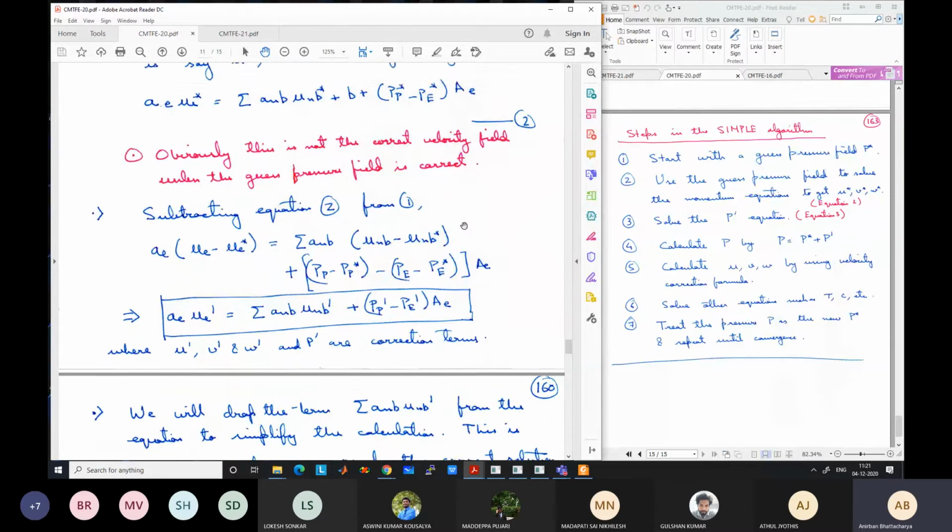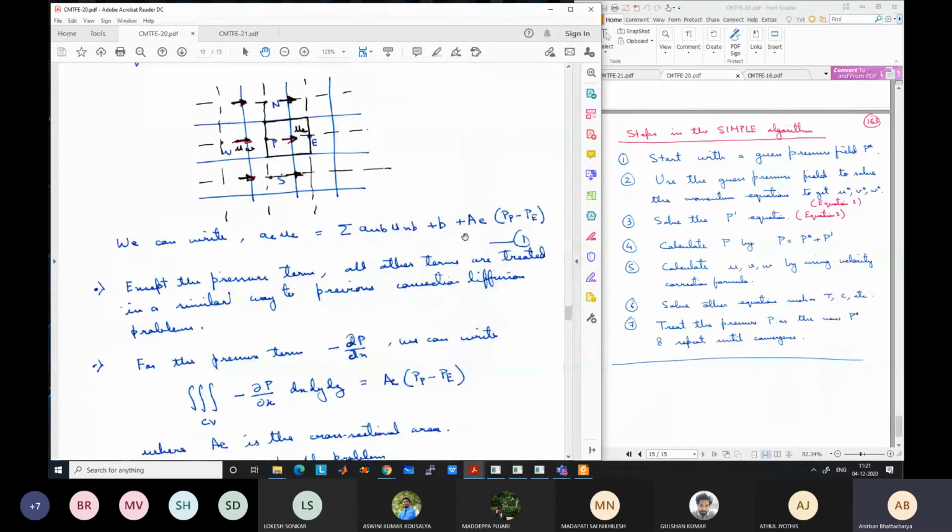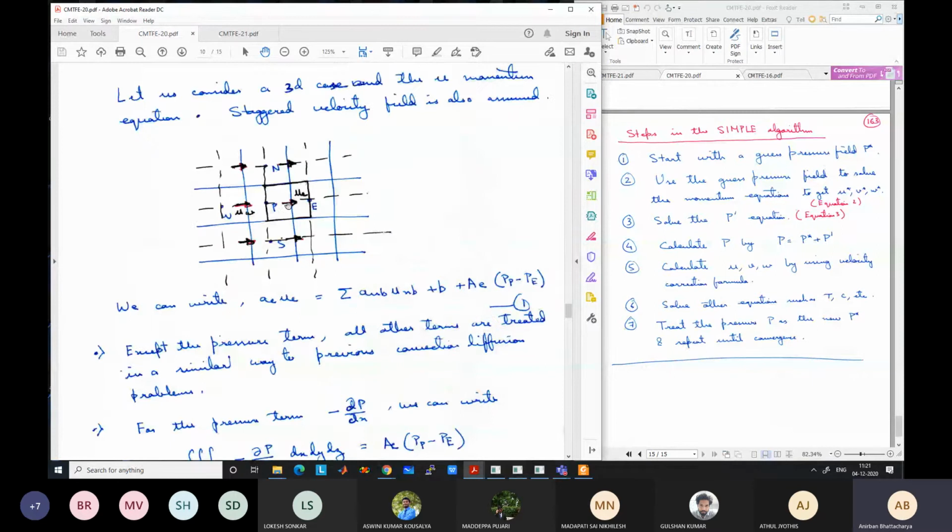If I go back to the diagram, the velocity correction at this point depends only on the pressure correction difference, this minus this, which is understandable because the pressure drives this velocity. So the velocity correction is in terms of the pressure correction difference, Pp dash minus Pe dash.